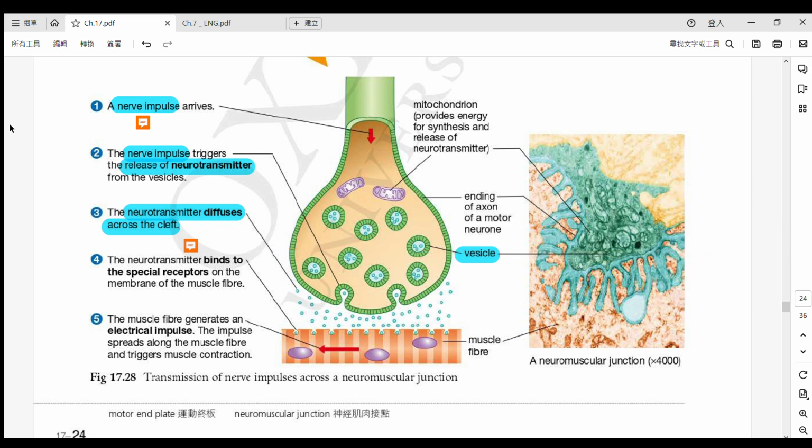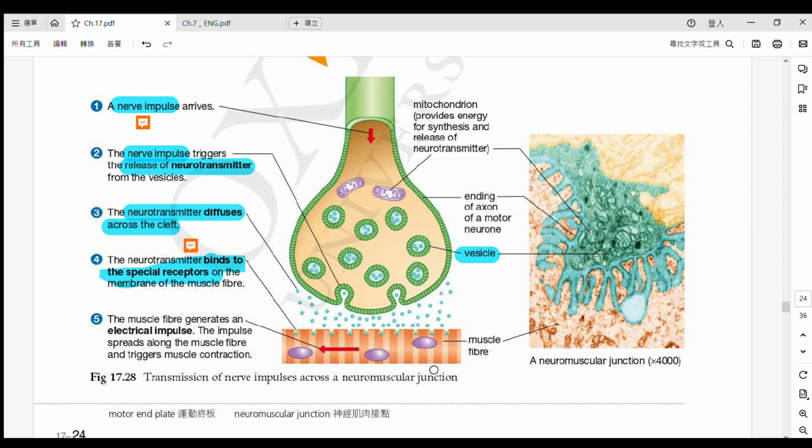If it is transmission between two neurons, it will bind to the receptors of the other neuron.